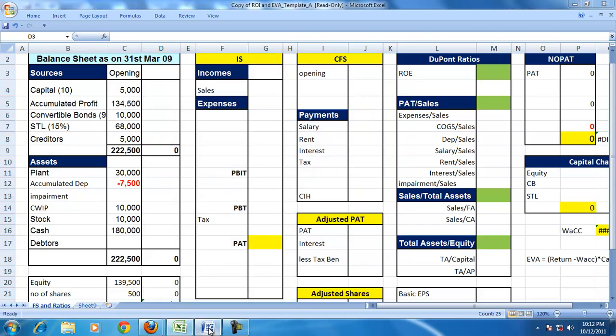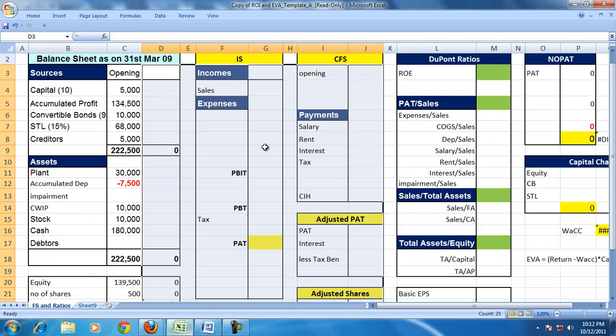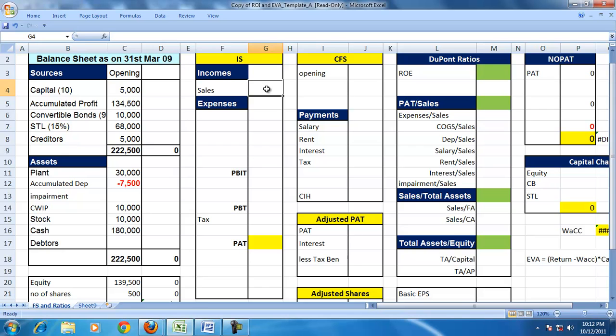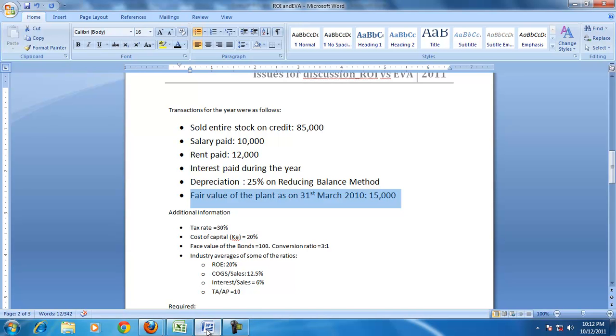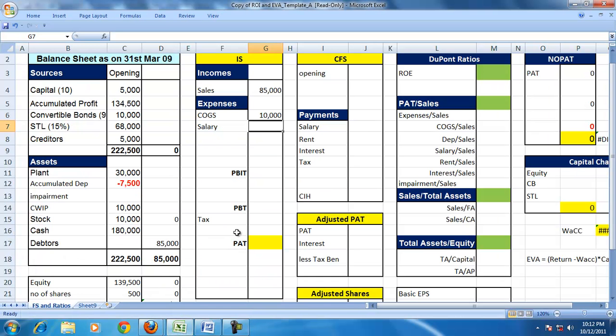So the financial statements: the entire sales are 85,000 on credit. The corresponding cost of goods sold, entire stock sold, so at the end of the year, no stock is available on the balance sheet. Then you paid salary for the period of 10,000 and rent for the period of 12,000.